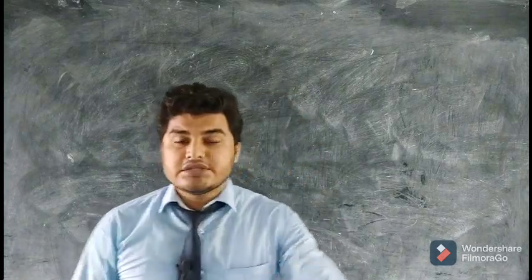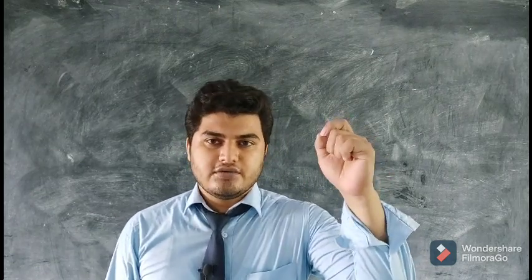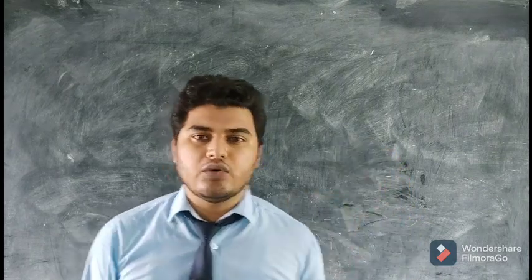But then the question comes, why is friction? So first of all, let us discuss, or you may write down in your notes, what is friction.